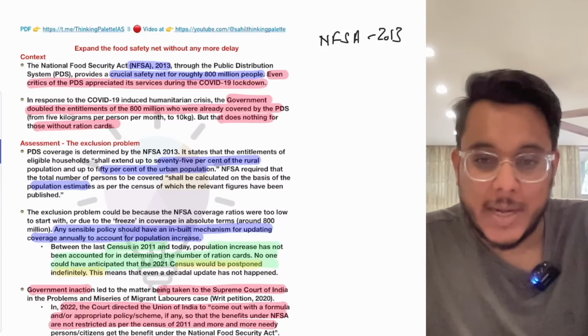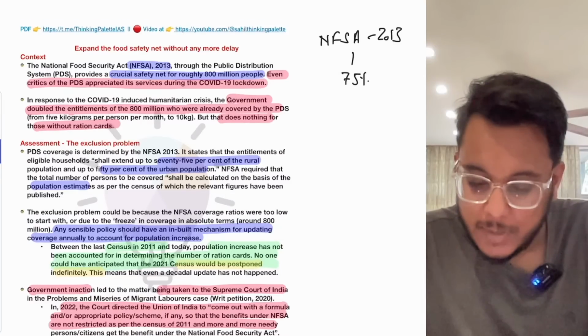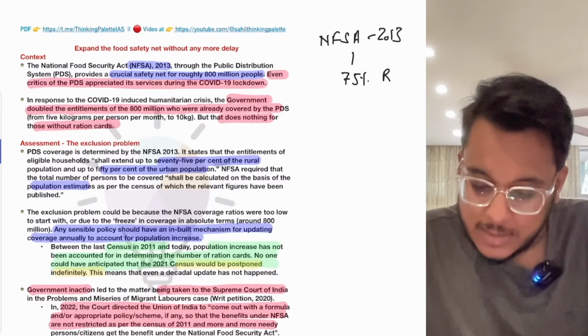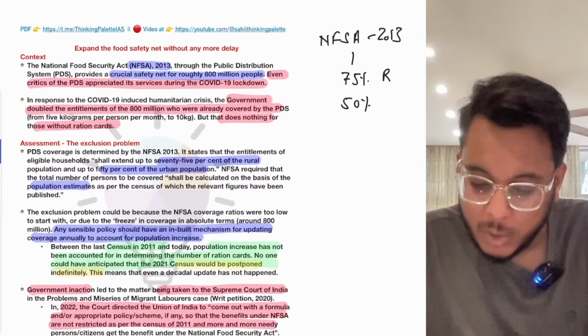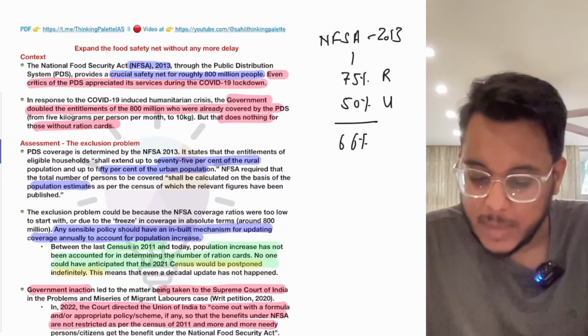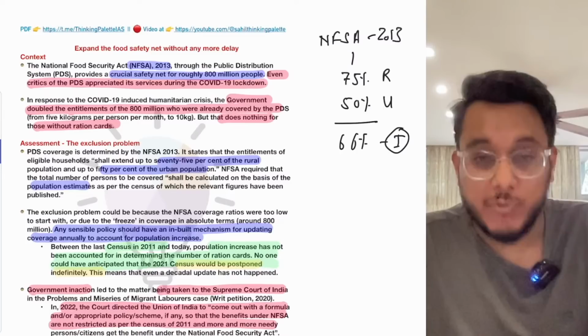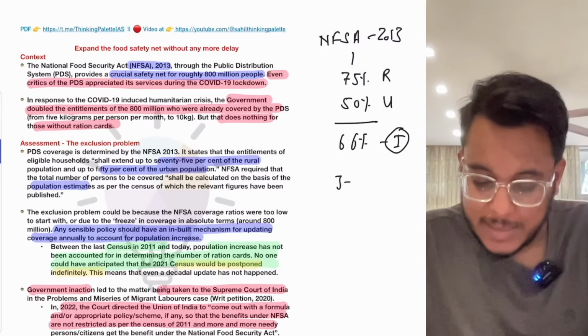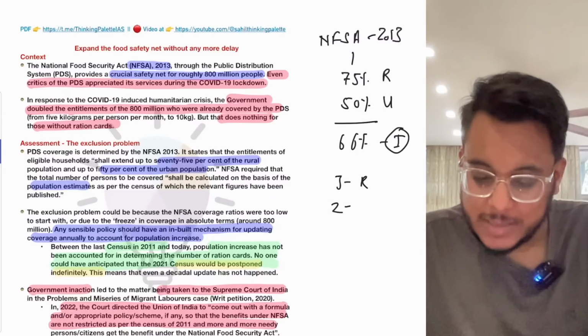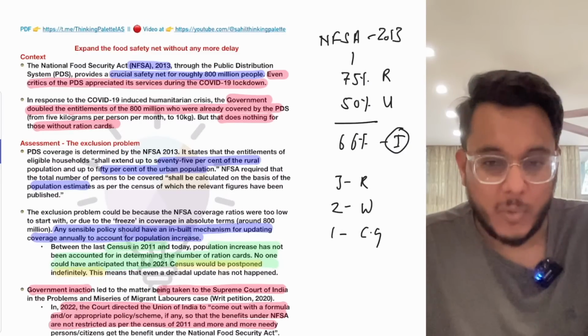Under the National Food Security Act 2013, it is provided that 75% of people in rural India, 50% of people in urban India, and a total of 66% of people in pan India will be provided subsidized food. 3 rupees per kg rice, 2 rupees per kg wheat, and 1 rupee per kg coarse grains will be provided.